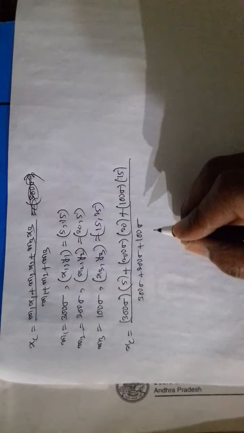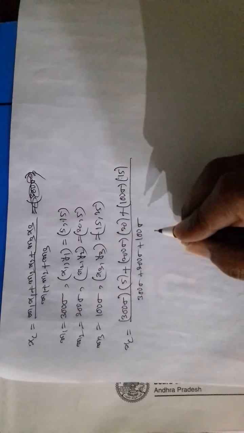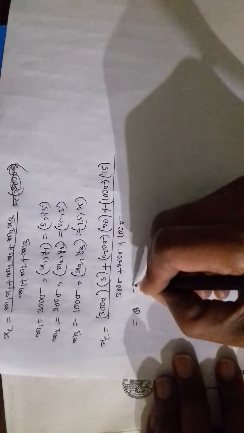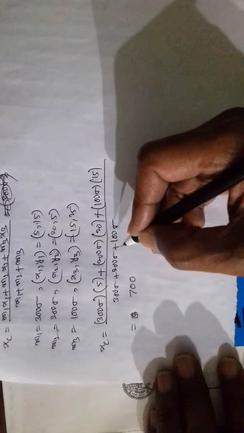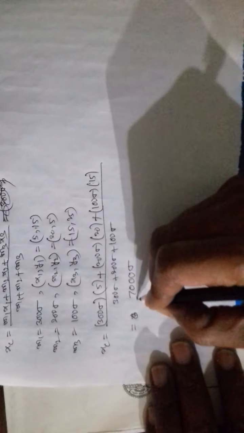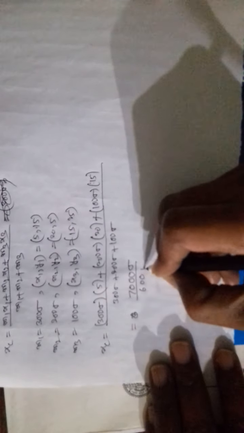We get the answer 7,000 sigma by 600 sigma.